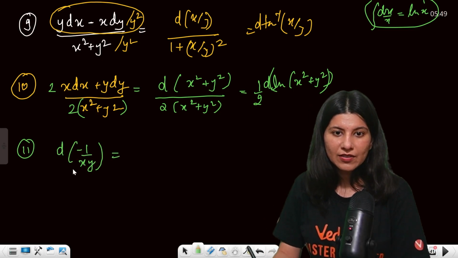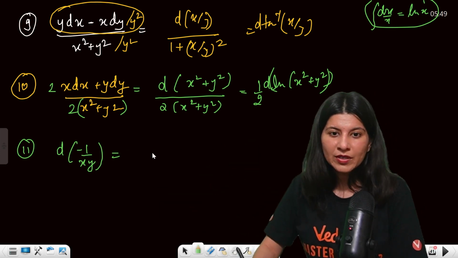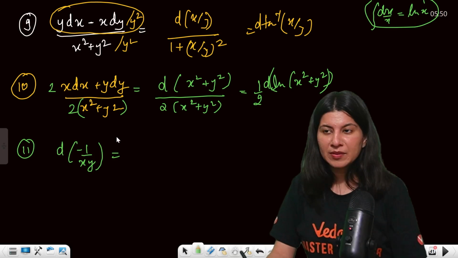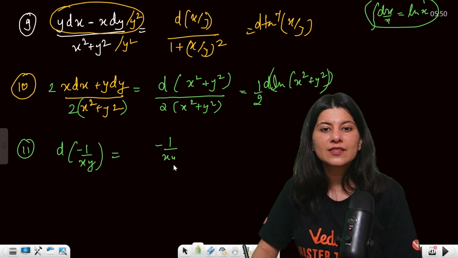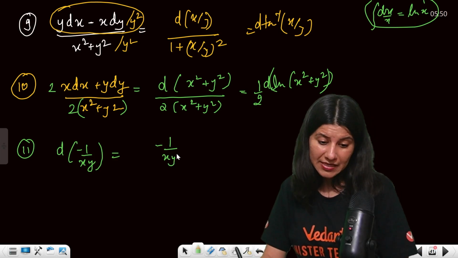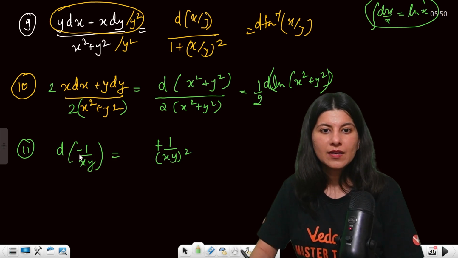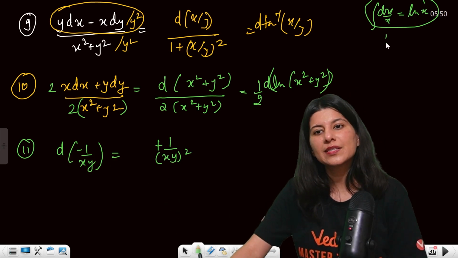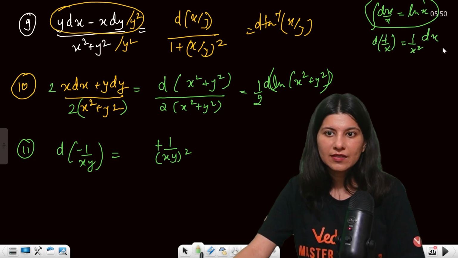Okay, if this is given, then just start, like this is the reverse thing, by the way. You differentiate. So d of minus 1 by xy will be what? Minus 1 upon xy, plus 1 upon xy square, then you differentiate. Basically what I'm trying to do is, derivative of 1 by x is what? Tell me. Minus 1 by x square, and differentiate the x, so dx. Right or wrong?